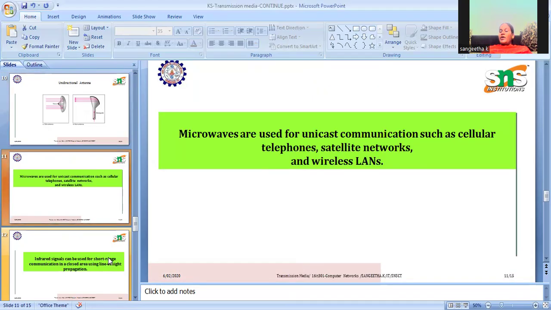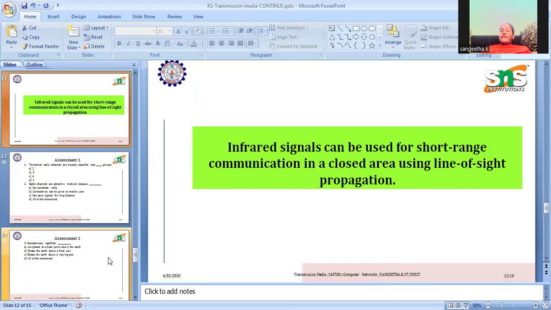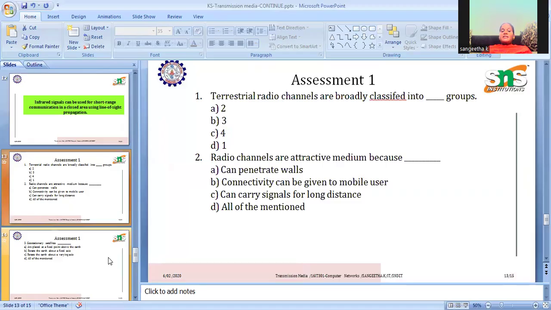Microwaves are used for unicast communication, such as cellular telephones, aircraft communication, and wireless networks. Infrared signals can be used for short range communications in a closed area, with line of sight propagation, like cable TV connections. These three are the different wireless mediums.